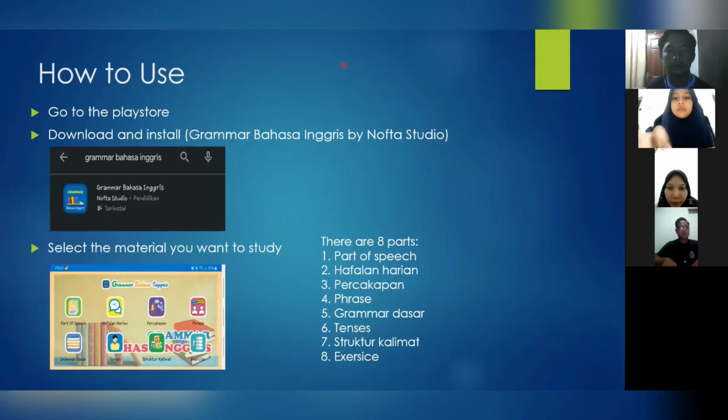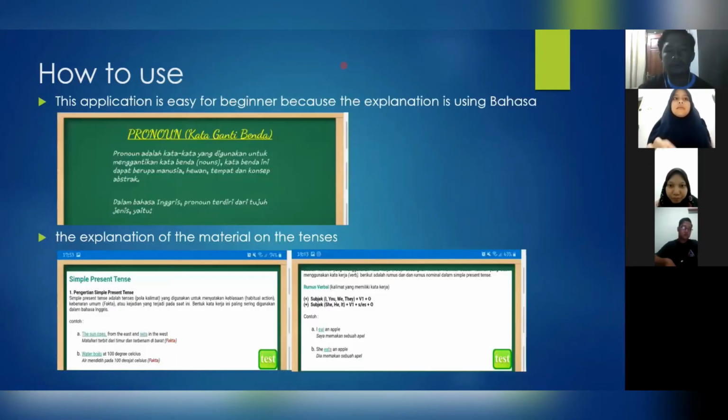You can see there are 8 parts. The first is part of speech, second hafalan harian, third is percakapan, fourth is phrase, next is grammar dasar, 6 tenses, 7 struktur kalimat, and the last is exercise. From the 8 parts, you can choose one of them.